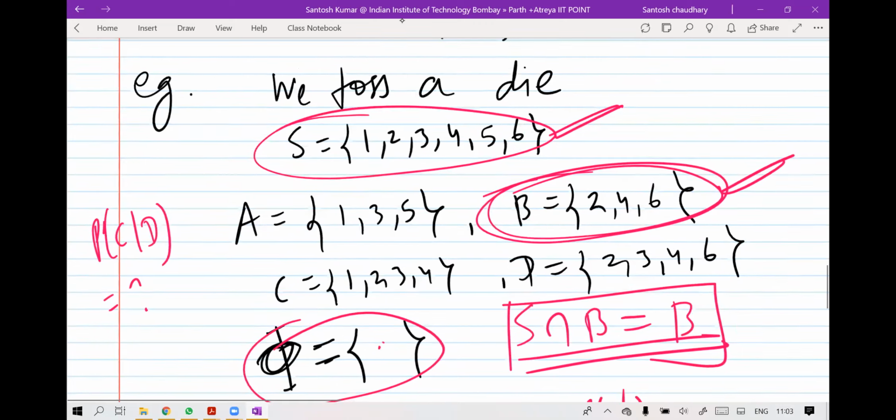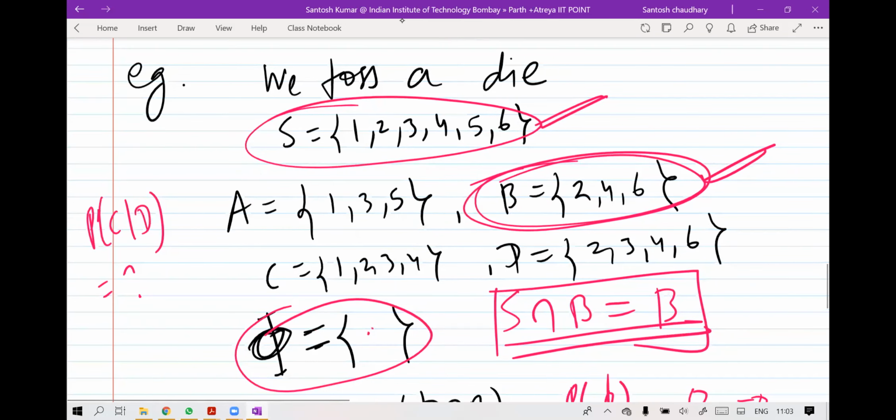You can see the question. C and D sets are given here. So find the probability of C given D, the conditional probability of C given that D has already occurred. Try this and tell me the answer for C given D.